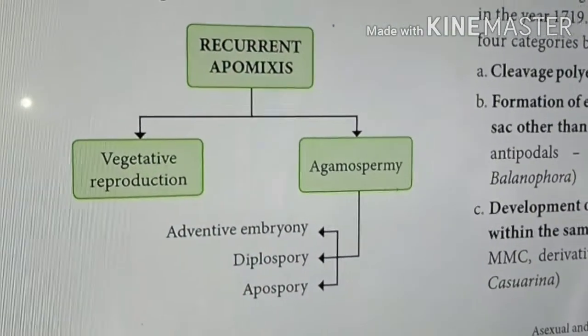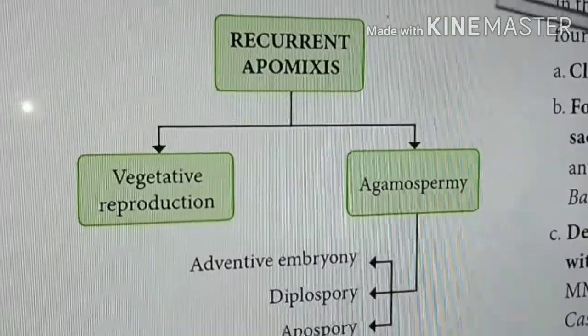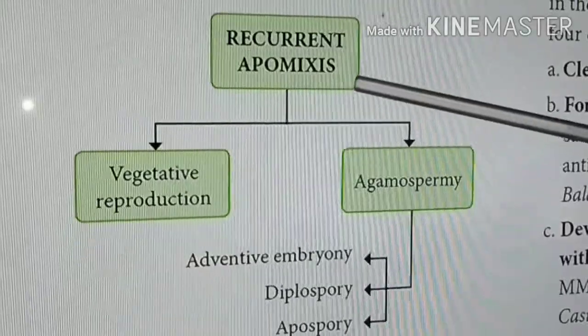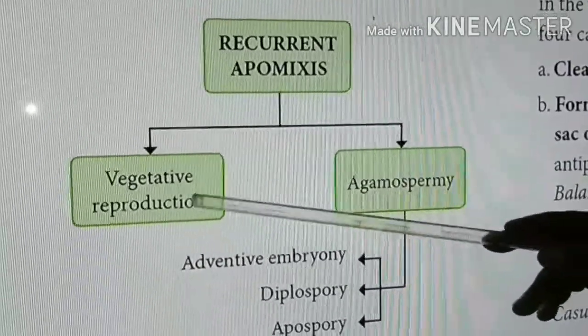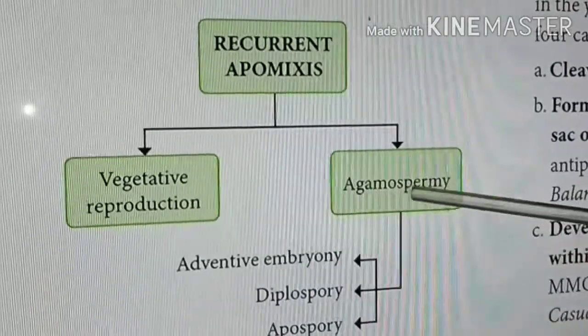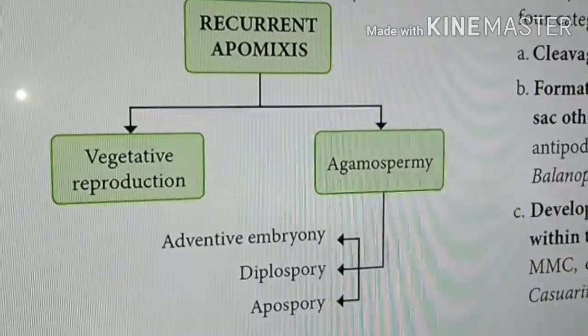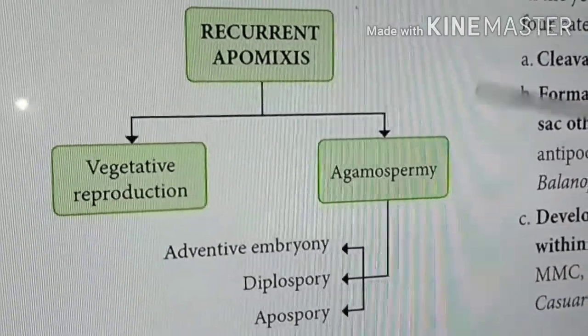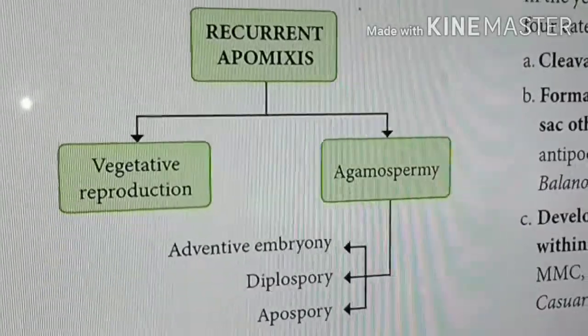What do you mean by recurrent apomixis? That means it is producing again and again. Such a type of apomixis is called recurrent apomixis. It is again divided into 2 types, namely vegetative reproduction and agamospermy. Already we discussed in detail about vegetative reproduction in the very first class itself. I shall tell you about agamospermy. What do you mean by agamospermy?